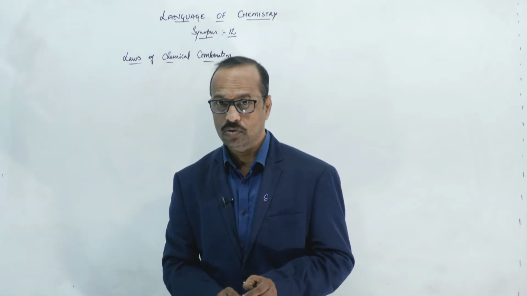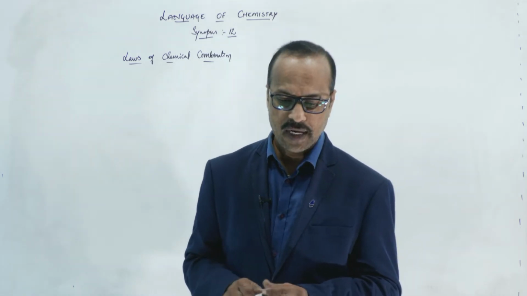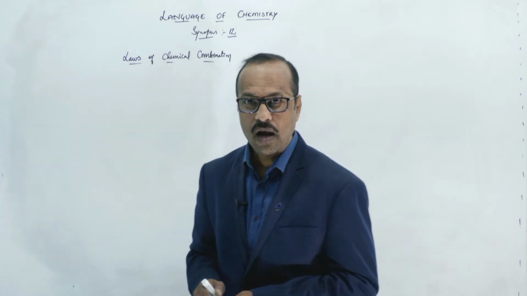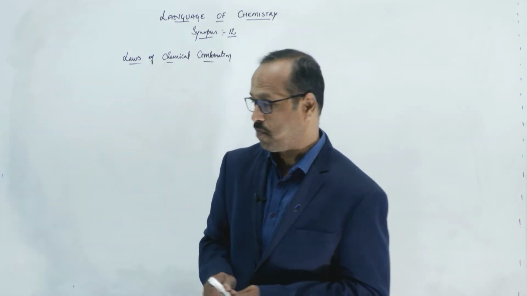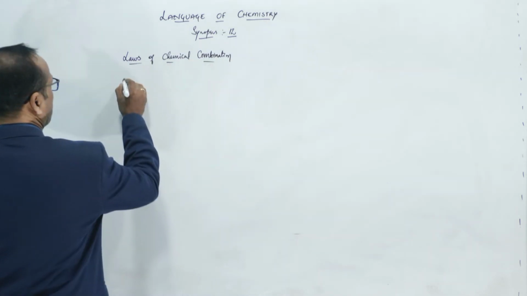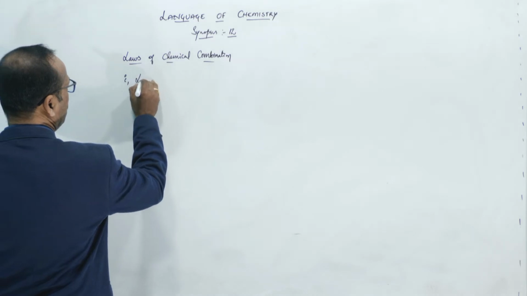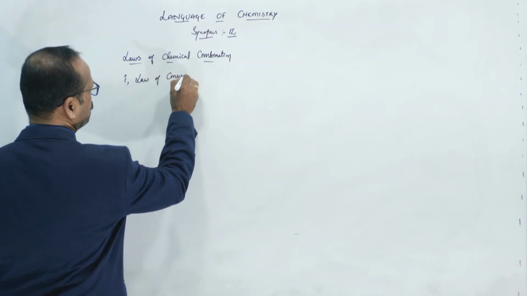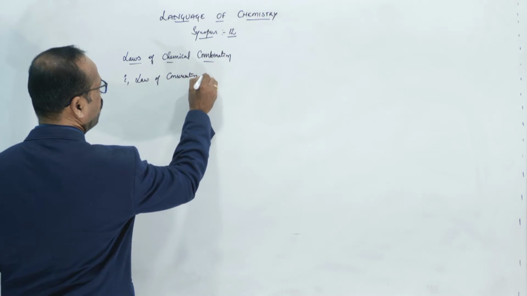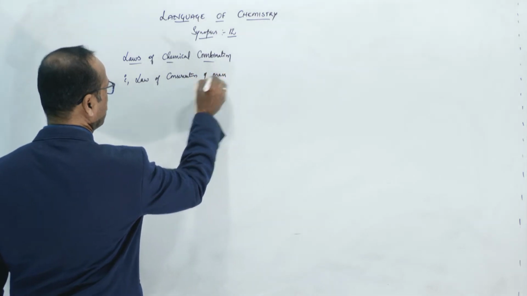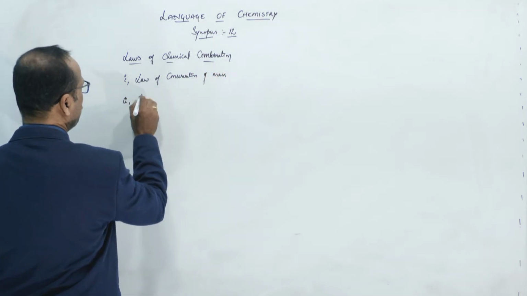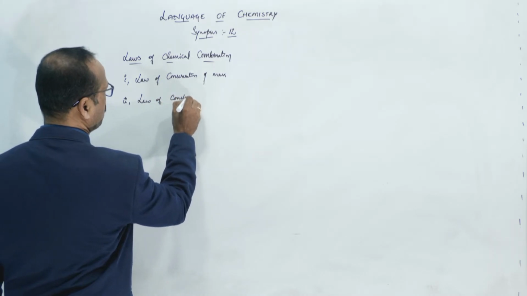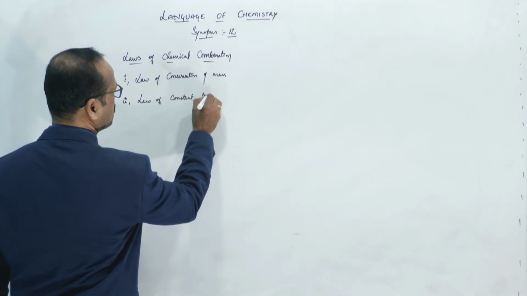What are those laws? Mainly three laws are there. The first one is the law of conservation of mass. The second law is the law of constant proportions.